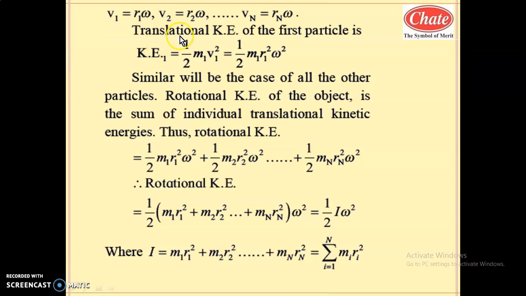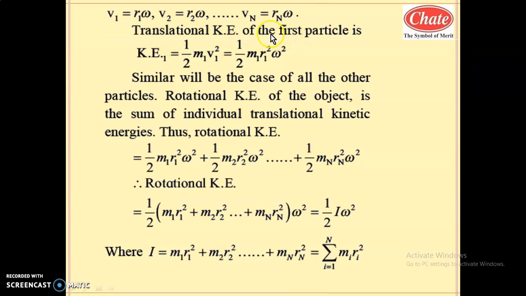Now what will be the translational kinetic energy for the first particle? We are calculating the translational kinetic energy for the first particle because the sum of the translational kinetic energy of n particles is nothing but the total kinetic energy of this system, and that will be the rotational kinetic energy of this rigid body.